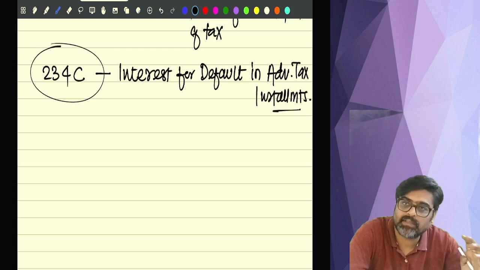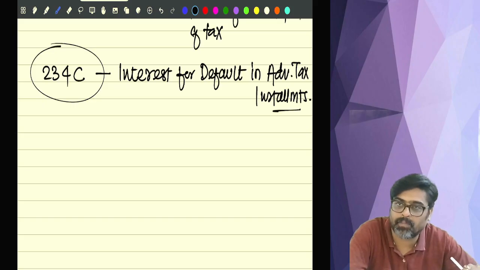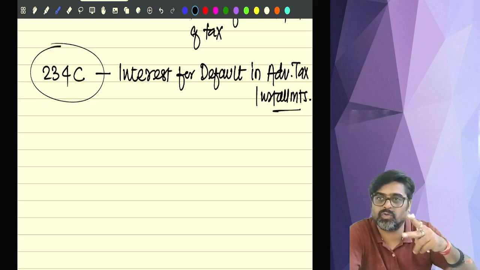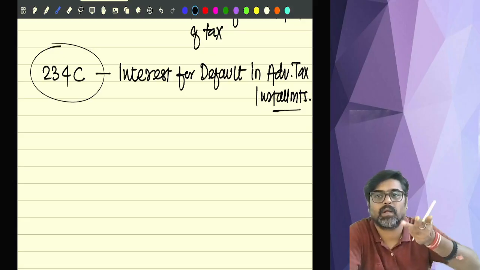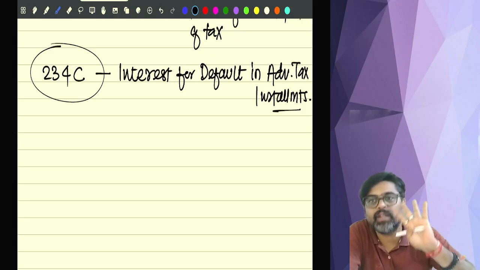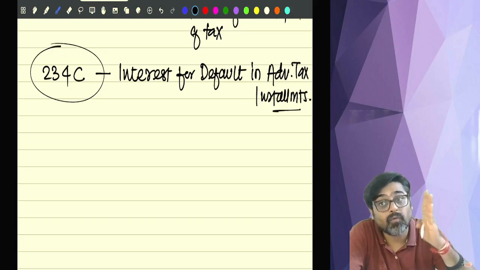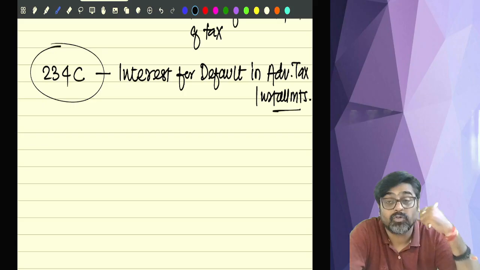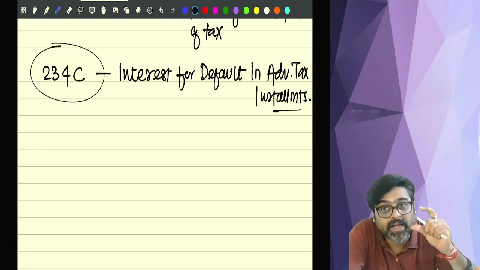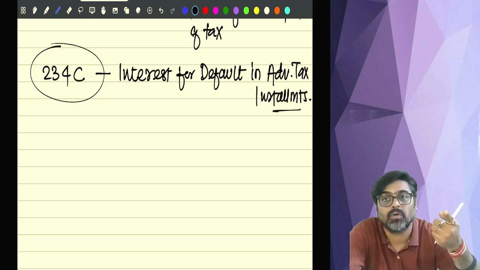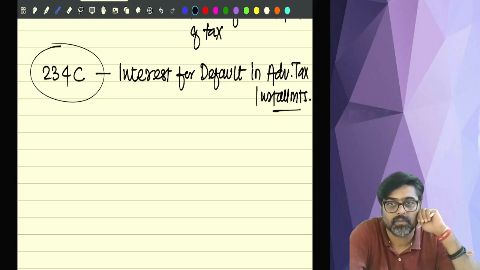So any advance tax installment which was supposed to be paid on 15th June, 15th September, 15th December, 15th March, whatever installment which was supposed to be paid, if you have not paid that installment, you have paid less than that. So for the default in advance tax installments also, interest will be charged.